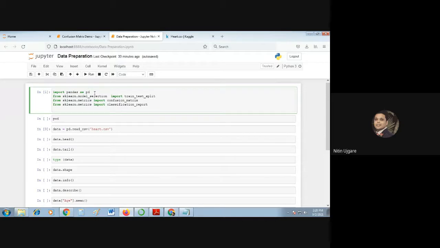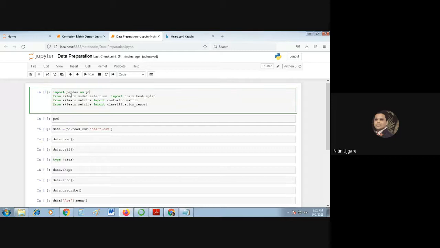Pandas is a package that gives you different functions to create, read, and write data frames. Remember, whatever data I create in Python will be called a data frame. PD is just an abbreviation of pandas. So pandas is a library that allows the user to create, write, and read data frames in Python.